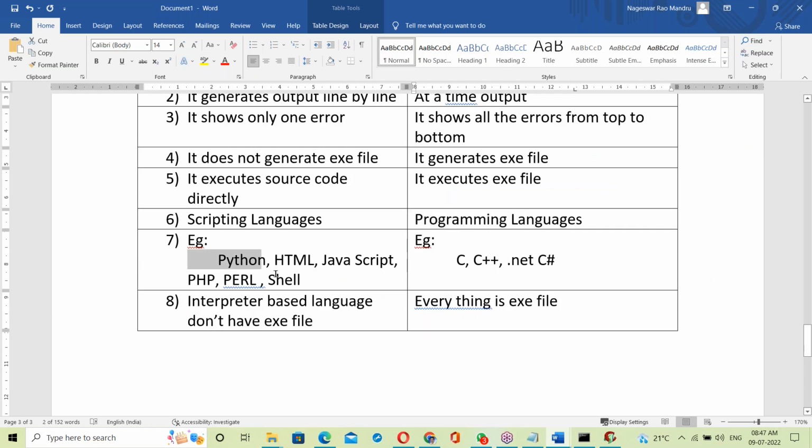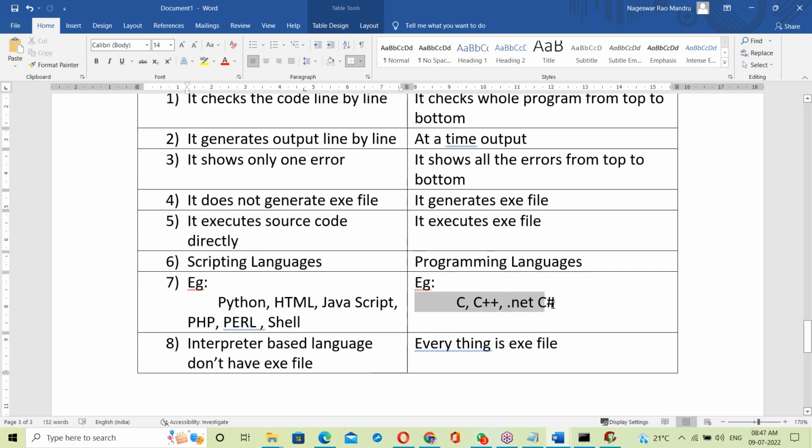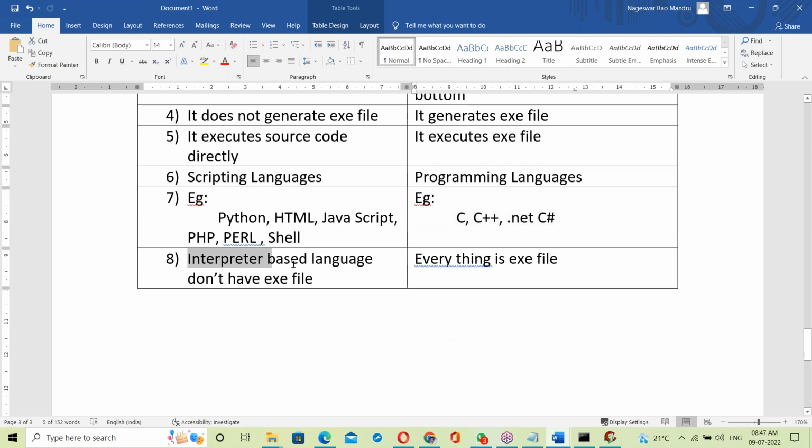These are scripting language examples. They are interpreter based. These are programming language examples, and these are compiler based language examples. So, the simple conclusion here is that interpreter based languages don't have an exe file.